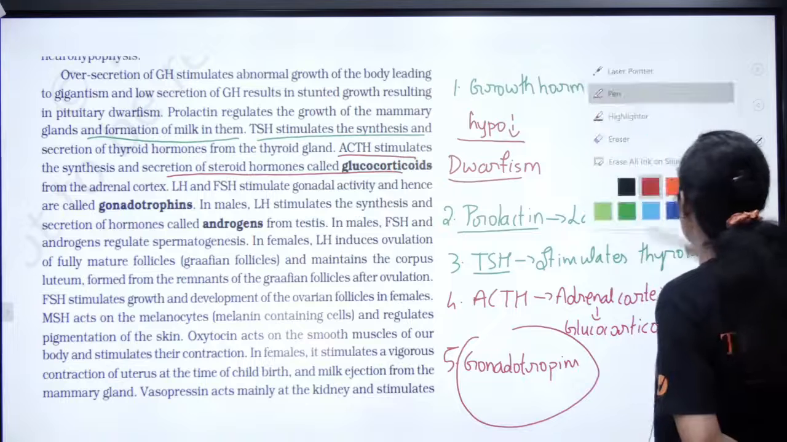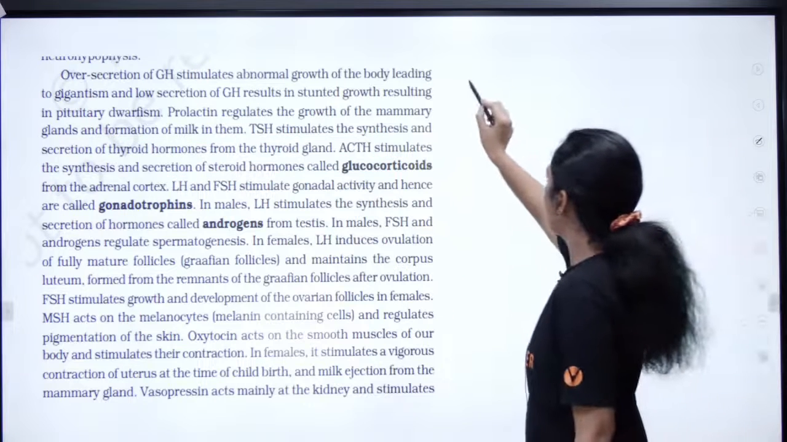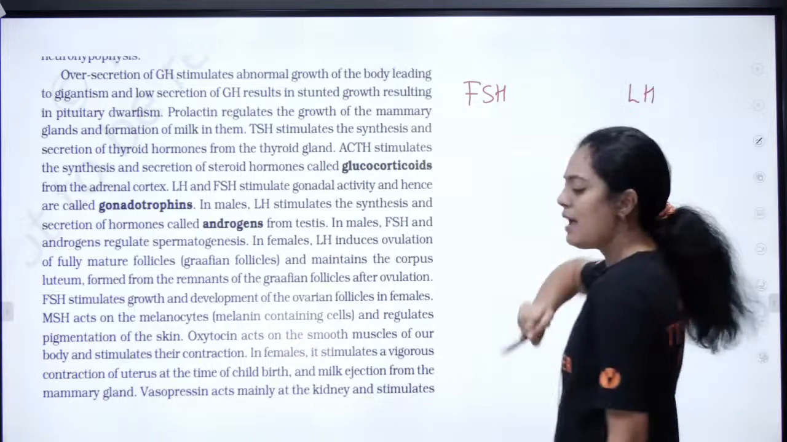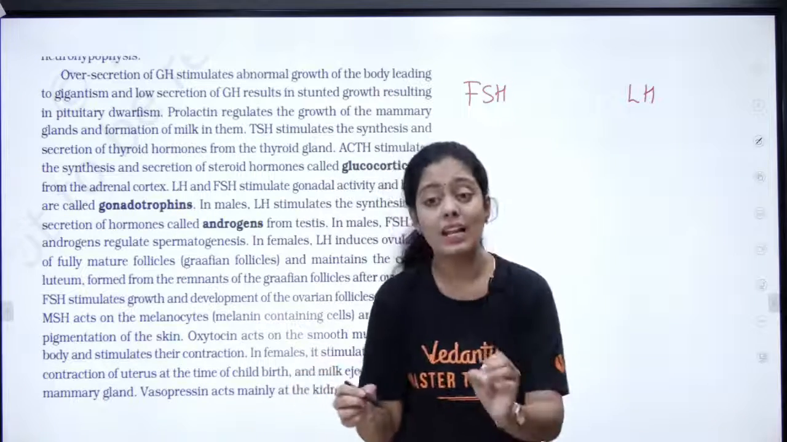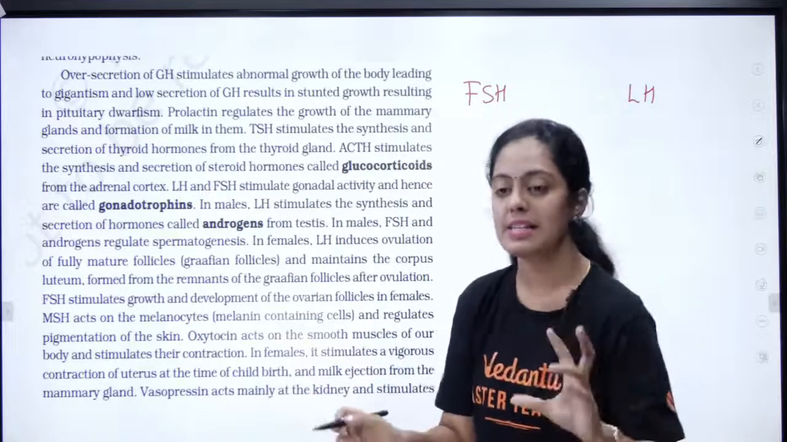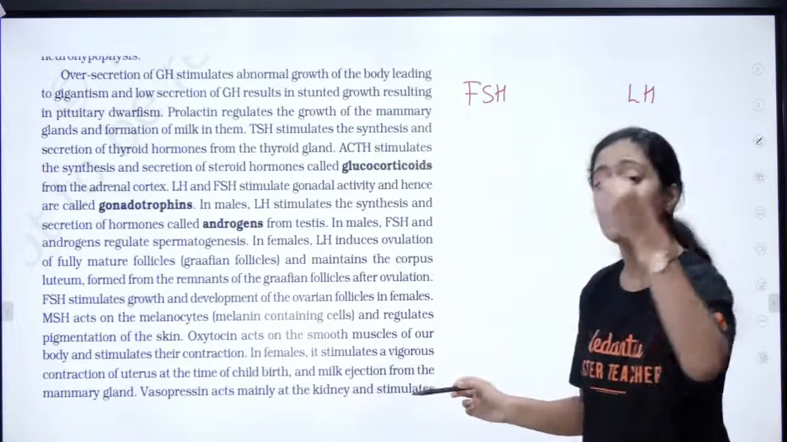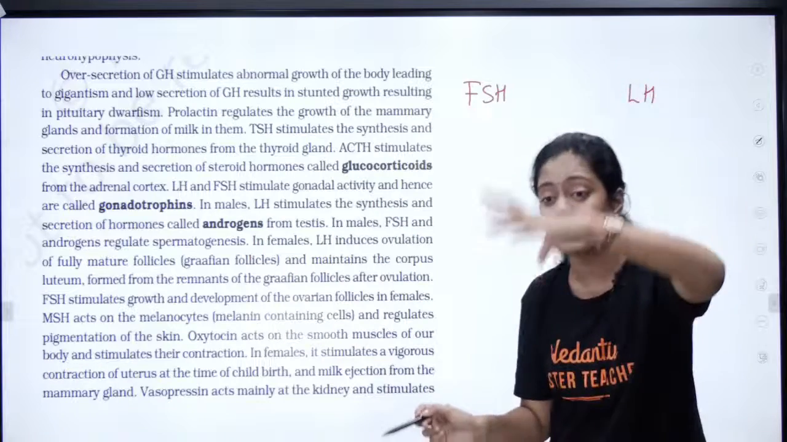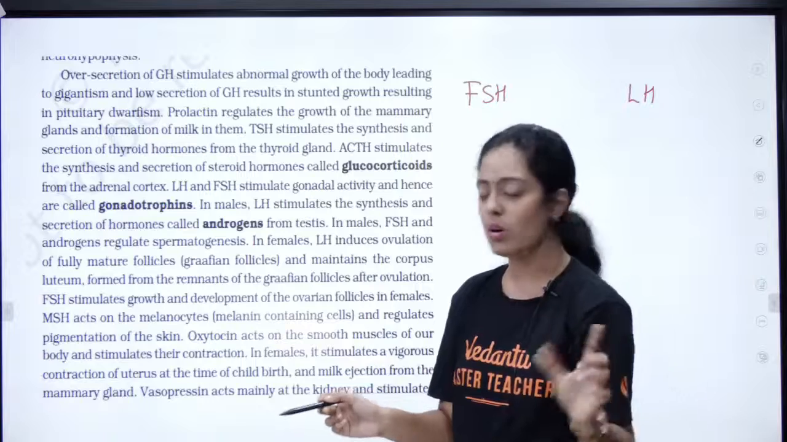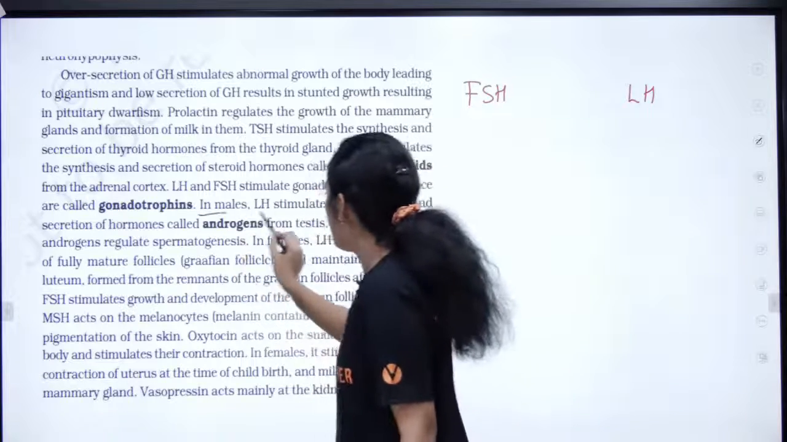We can understand it even more clearly. There are two kinds of gonadotropin, FSH and LH. What is the full form of FSH? Follicle stimulating hormone. What is the full form of LH? Luteinizing hormone. We call them gonadotropins. These hormones have a direct connection to your gonads. Which are your gonads? Testes and ovaries. So first, let's talk about males.